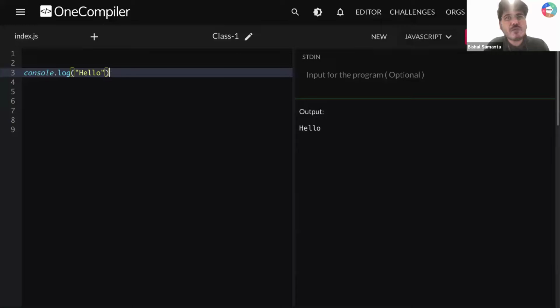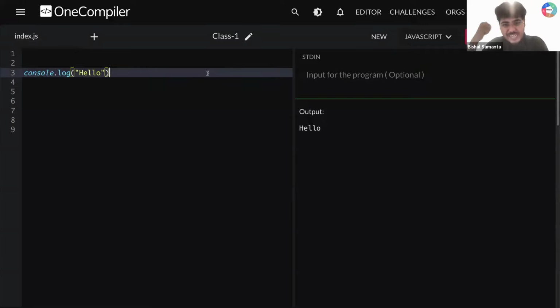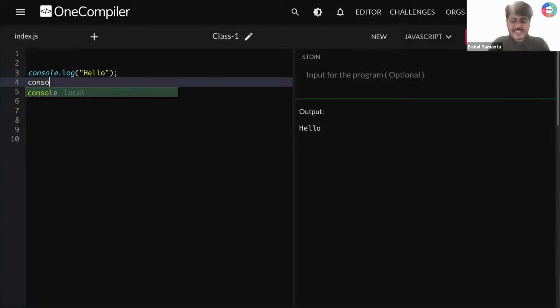Exactly. Now guys, let's say I'm removing this semicolon, and if I run this thing, am I getting any error? Or did I get my value? I got my value without any error. But guys, you all want to become a good developer, right? You all want to become a 10x developer, right? With good practices. So that is the reason I want all of you to use the semicolon, because this is a good practice in JavaScript. Whenever you are ending your line, you are supposed to add a semicolon. So this part is clear to all of you guys. Okay. Now let's say after that I'm writing here console.log world.